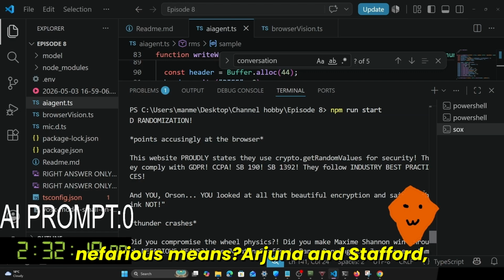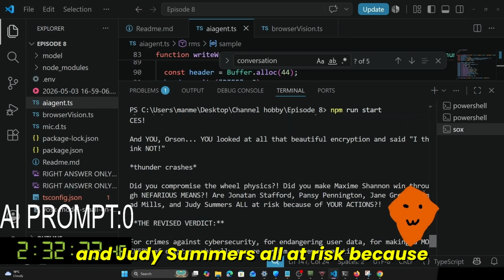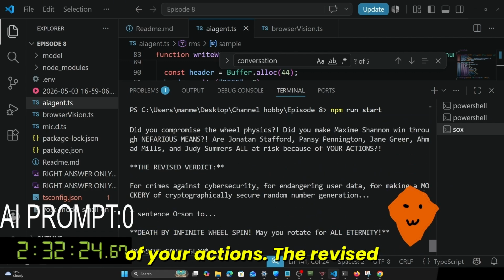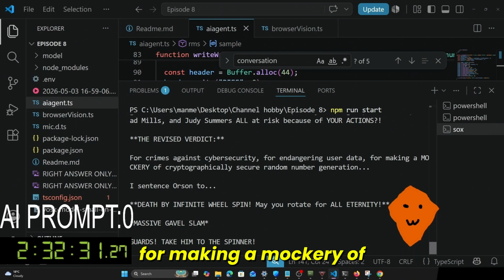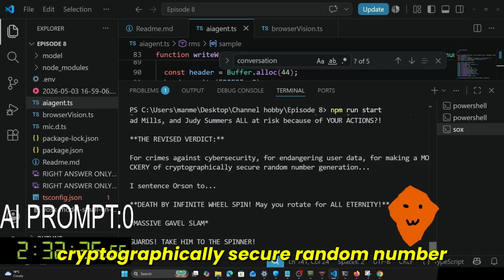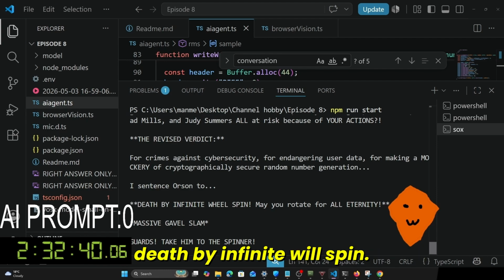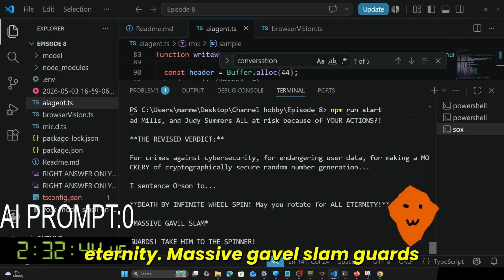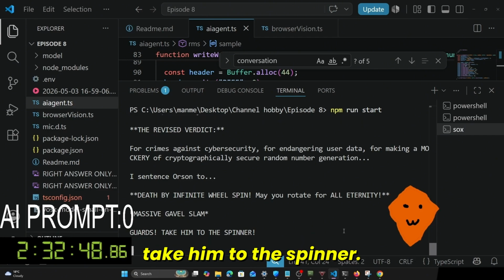Are Jonathan Stafford, Pansy Pennington, Jane Greer, Ahmed Mills, and Judy Summers all at risk because of your actions? The revised verdict, asterisk. For crimes against cybersecurity, for endangering user data, for making a mockery of cryptographically secure random number generation, I sentence Orson to death by infinite wheel spin. May you rotate for all eternity. Massive gavel slam. Guards. Take him to the spinner.